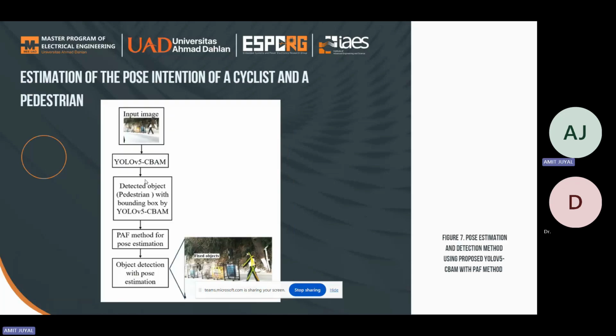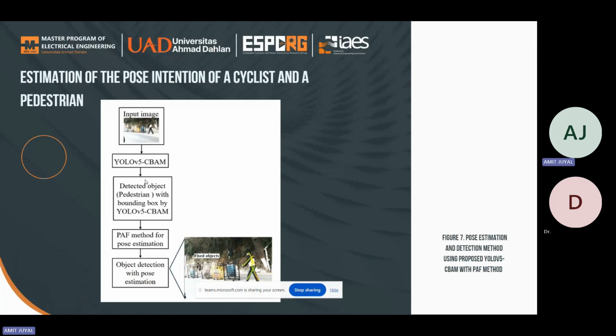So the next phase of our study is to estimate the pose intention of a cyclist or the pedestrian. In this section, based on the detection of both the cyclist and the pedestrian, the technique of using the pose estimate as primary information to ascertain whether the cyclist and the pedestrian will cross the blocked road using a fixed object is investigated. In the proposed model, the intention recognition algorithm is integrated with the object detection algorithm to anticipate the intention of the detected cyclist and the pedestrian.